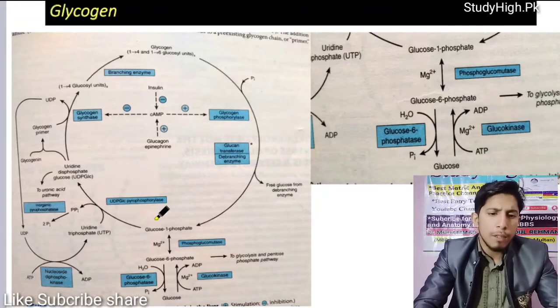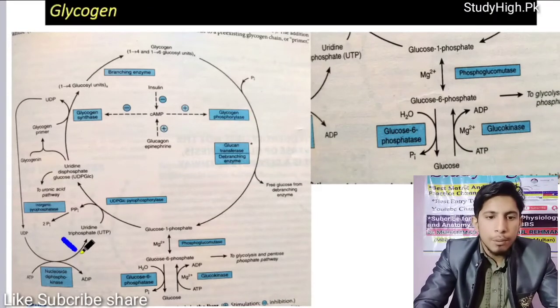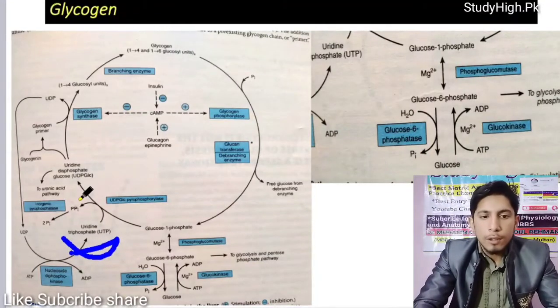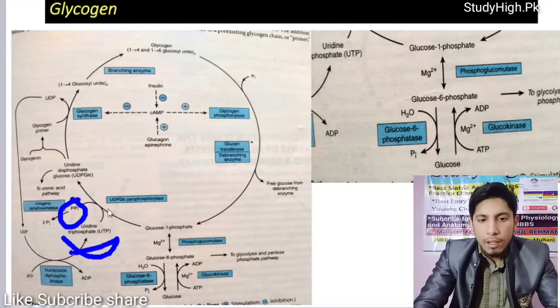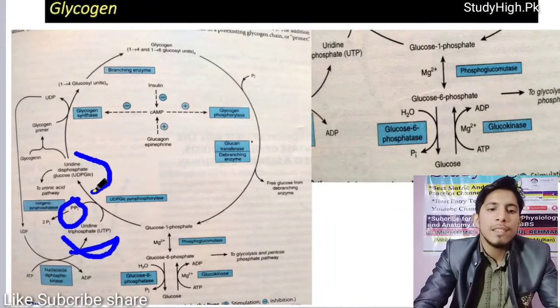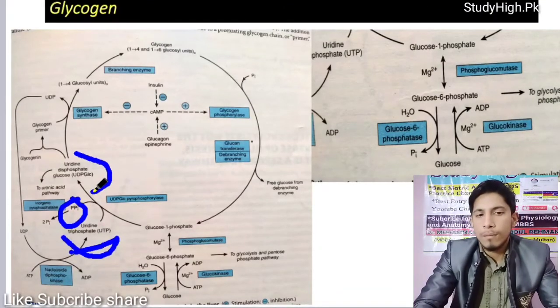This glucose 1-phosphate reacts with uridine triphosphate and gets converted into uridine diphosphate glucose. 2 phosphates are emitted in the form of pyrophosphate, and glucose 1-phosphate has been converted into uridine diphosphate glucose.